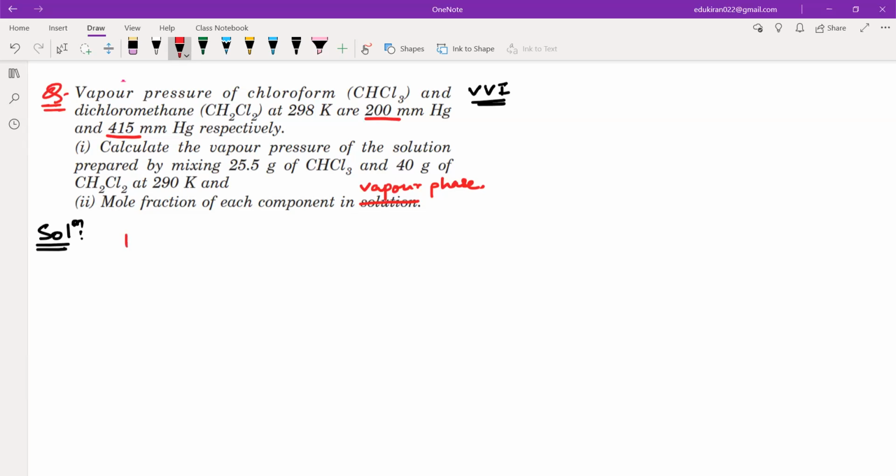That means they have given me P naught of CHCl3 equal to 200 mmHg and P naught of CH2Cl2 they have given us 415 mm of Hg.